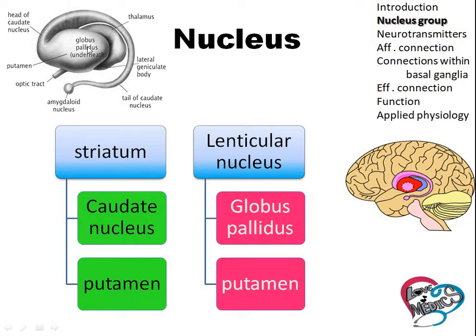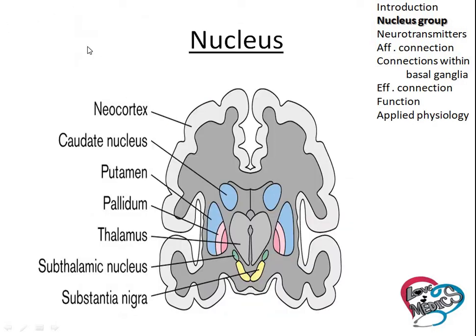These are called lenticular body. In anterior view, this one is the caudate nucleus, this one is the putamen, this one is the external globus pallidus, internal globus pallidus, and this one is the thalamus. So, the nucleus below the thalamus is the subthalamic nucleus, and the other one is substantia nigra.